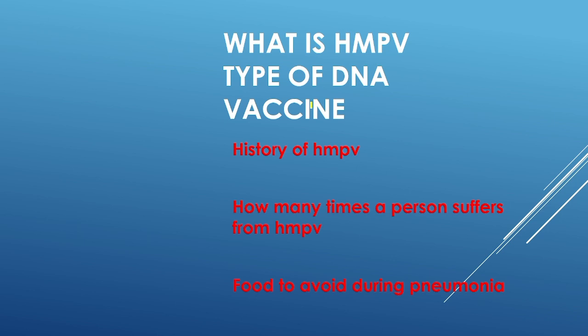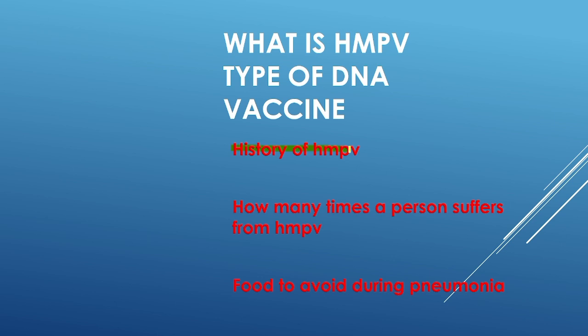Actually, there is no vaccination for this virus, and the HMPV virus consists of a negative single strand of RNA. The type of genetic material present in HMPV is single stranded RNA. Coming to the history of HMPV, nowadays different types of viruses affect the life of human beings, as in the circumstances of COVID-19. Same like that, HMPV also affects the lungs.